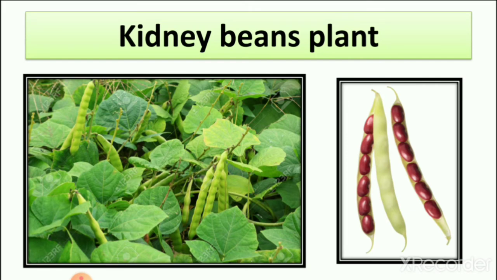So like wheat or rice or chickpea, kidney beans also grow in land, and the kidney bean plant is different from the wheat plant or chickpea plant. You can see the leaf of the plant is big. So it is a pulse, but it's different from other plants.